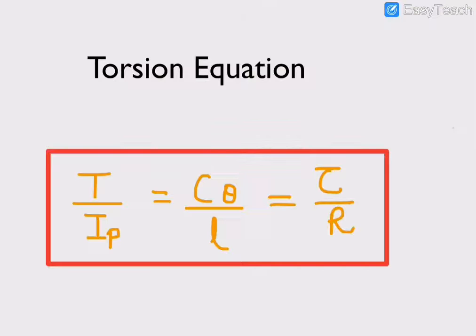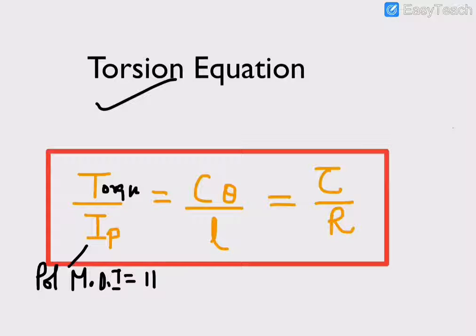Now we go to the torsion equation. What is the torsion equation? T upon J, where J is the polar moment of inertia, and its value for a cylindrical shaft is pi by 32 d raised to power 4. As you know, the moment of inertia is pi by 64 d raised to power 4, but the polar moment of inertia is pi by 32 d raised to power 4.